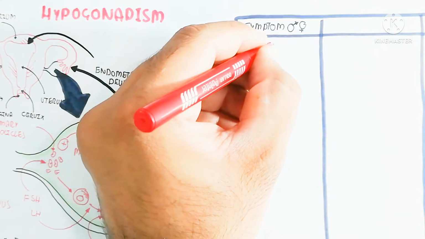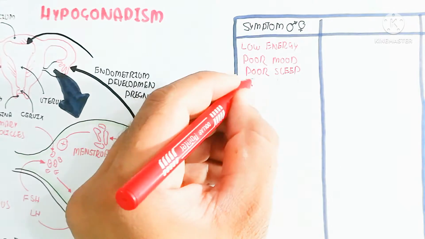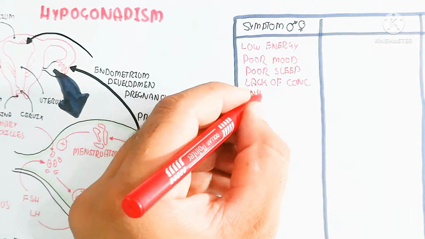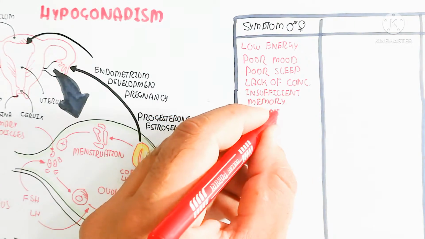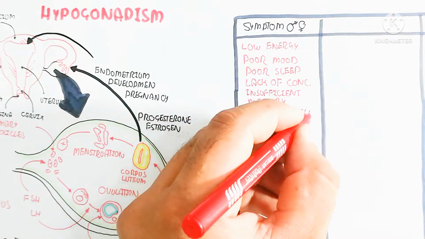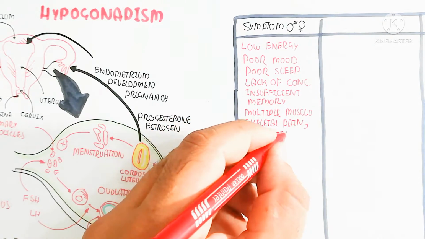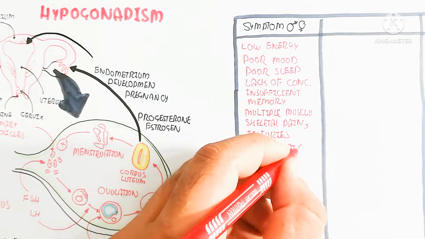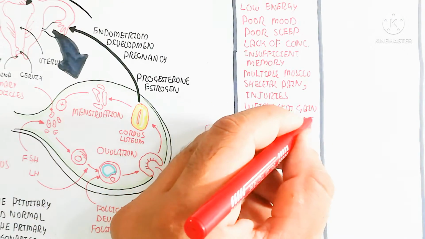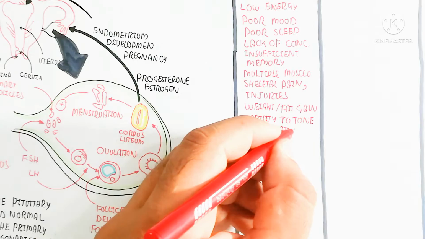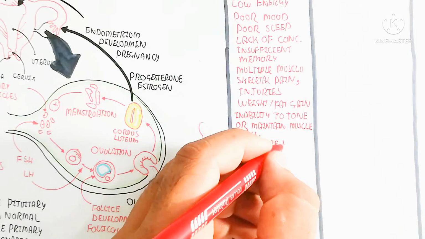So the low energy level, poor mood, poor sleep, lack of concentration, insufficient memory, and multiple musculoskeletal pain, injuries of the muscle, fat gain, weight gain, and inability to tone or maintain muscle mass, premature ejaculation, a low sex drive.